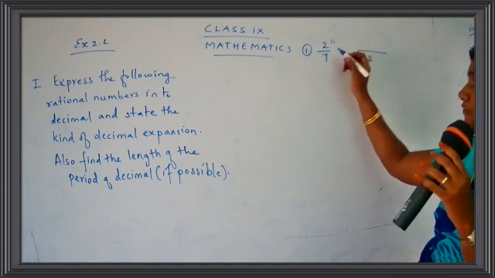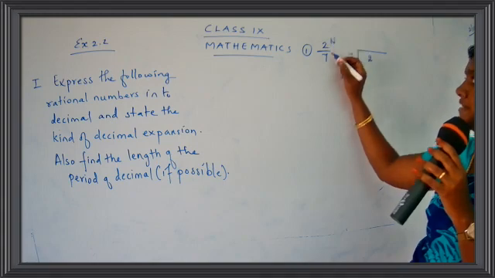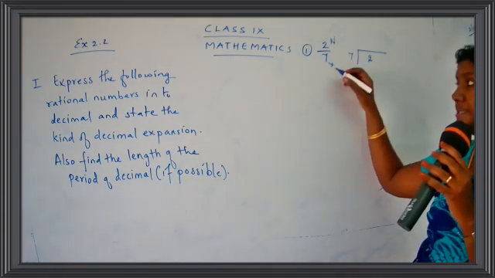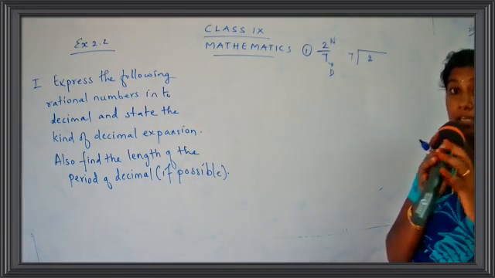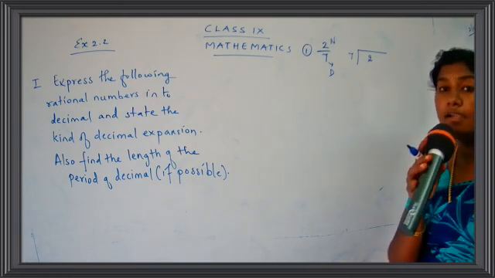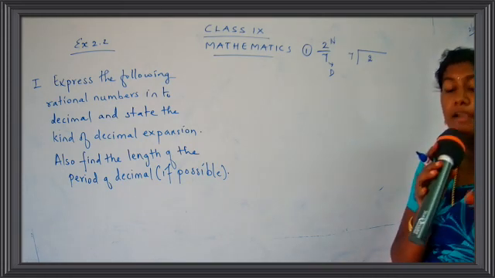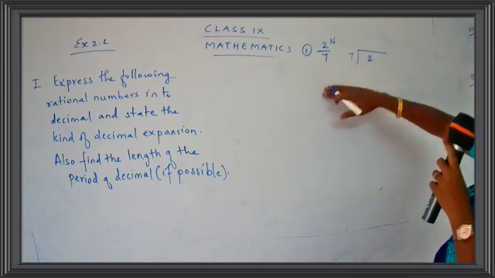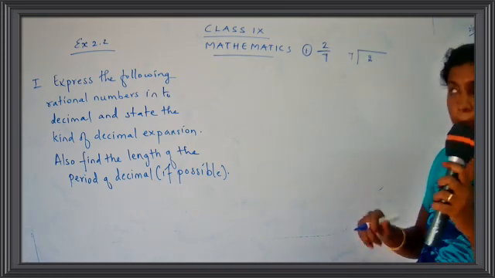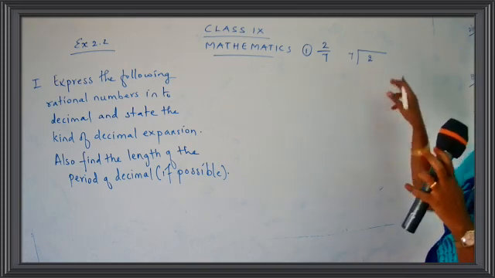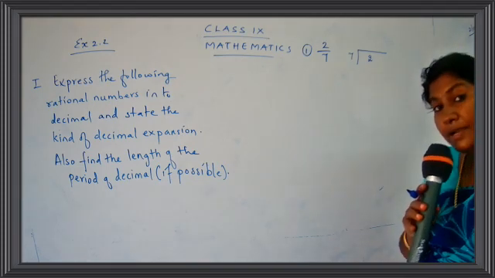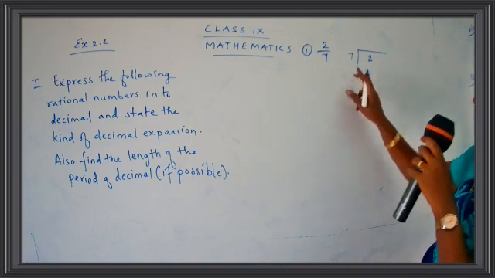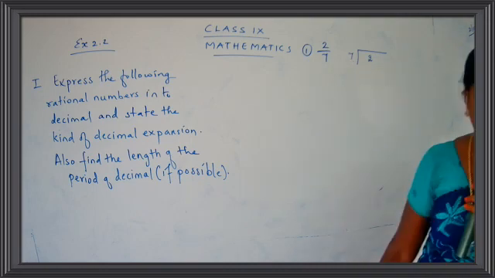The top of a fraction is the numerator, and the number which is written below is called the denominator. Denominator, D D, down, down. Where is the denominator? The denominator is in the down part. So 7 is the denominator and 2 is the numerator. Remember, whenever you draw a division line, the denominator will be written outside. So 7 and 2. The numerator goes in.